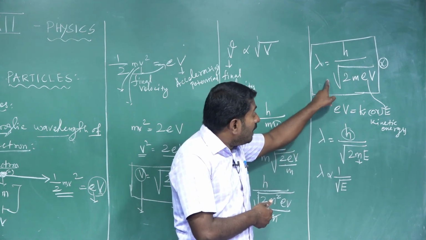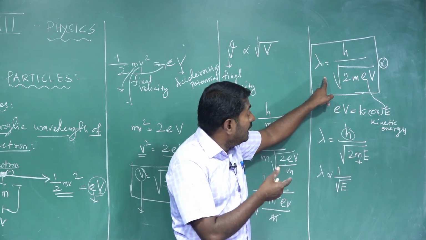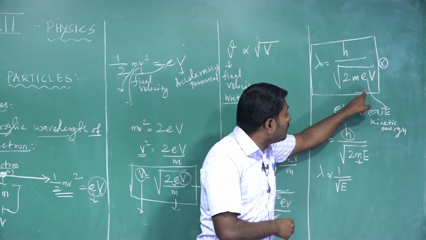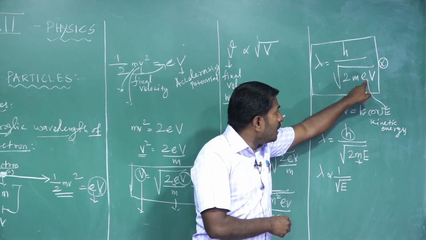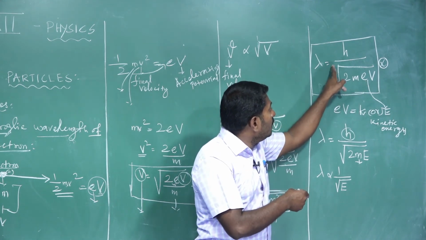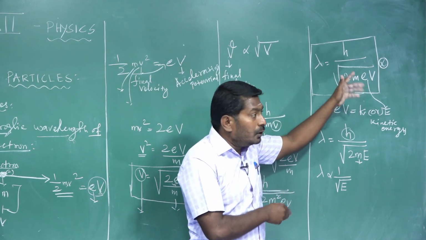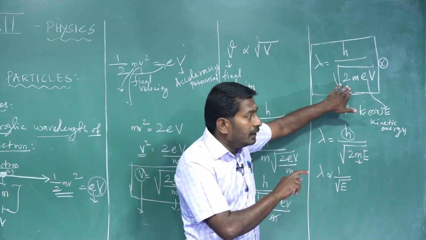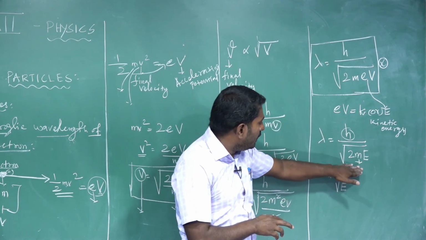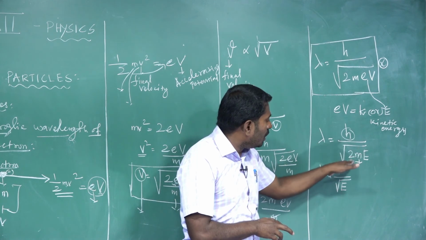But we cannot use the previous equation to determine the de Broglie wavelength of a neutron, because that equation contains the charge of the material particle. The charge of the neutron is 0. Substituting, lambda equals anything divided by 0 becomes infinity. Don't use that equation to determine the de Broglie wavelength of an uncharged particle. Use this equation, lambda is equal to h divided by square root of 2 mE.